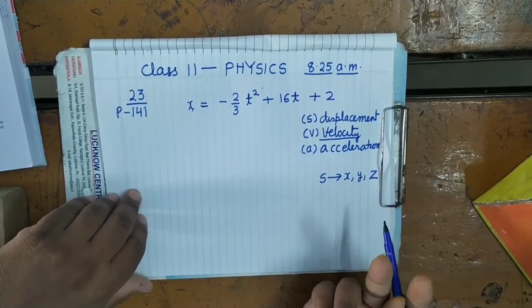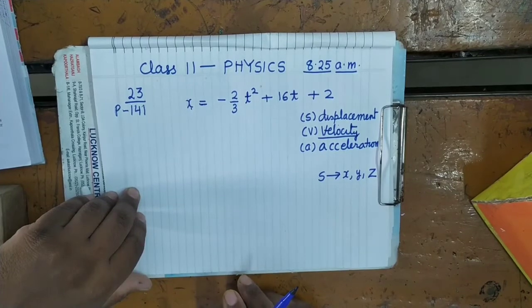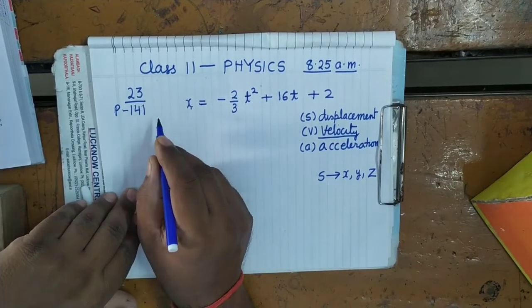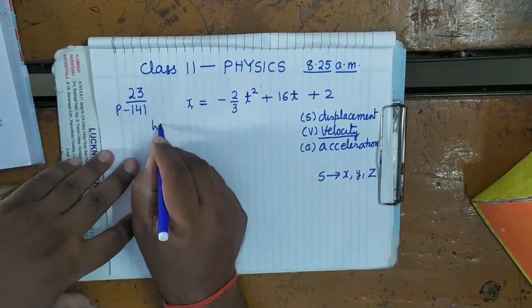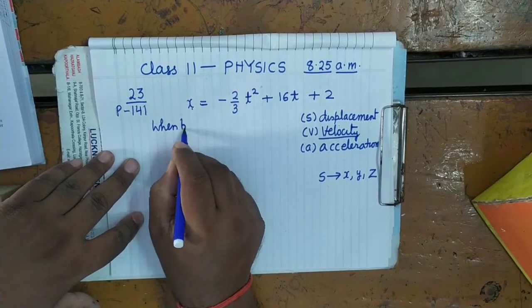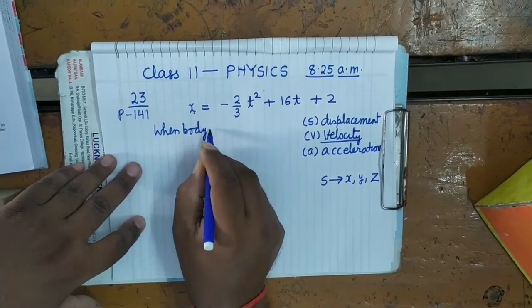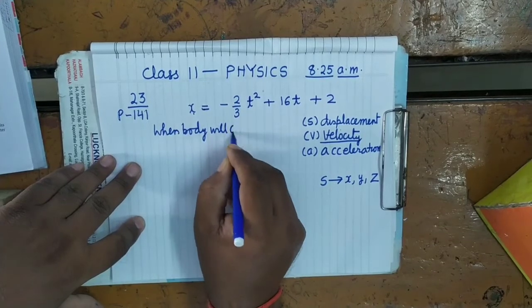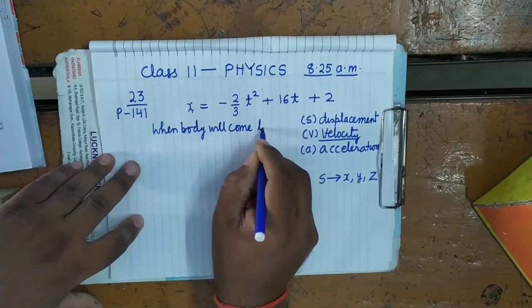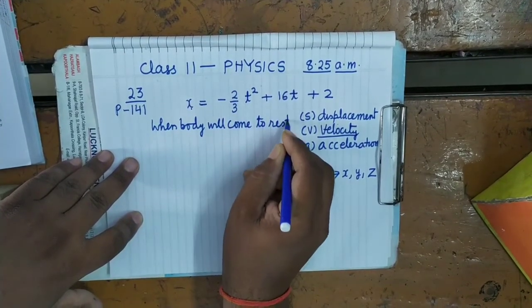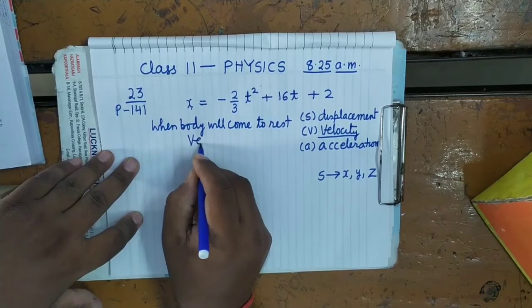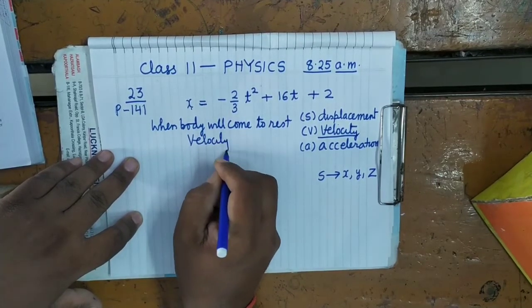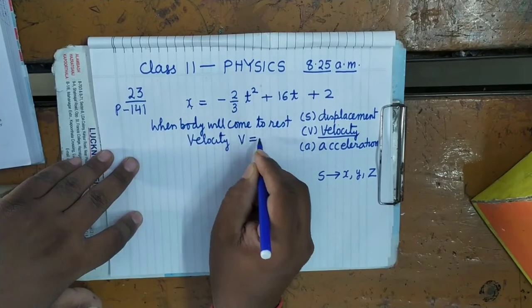If it is uniform motion, then there will be no acceleration. So velocity will become zero when body will come to rest. Velocity V equals to 0.